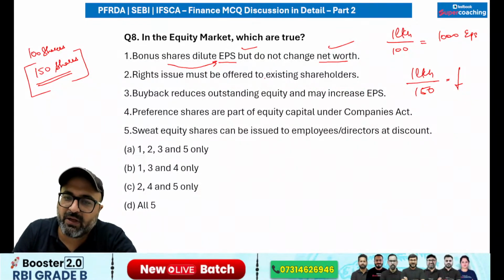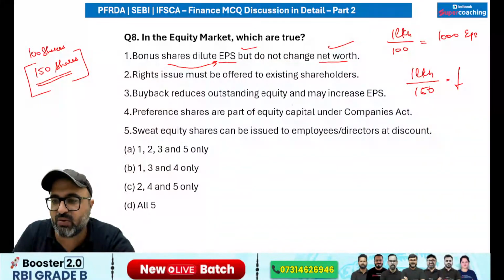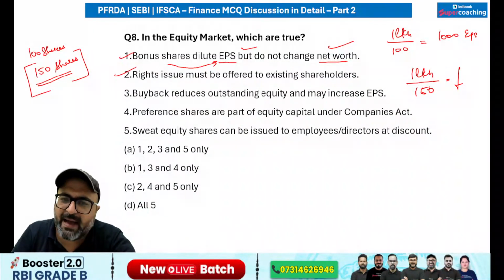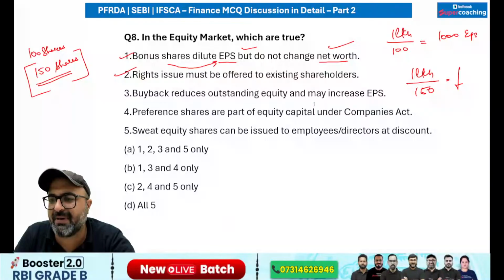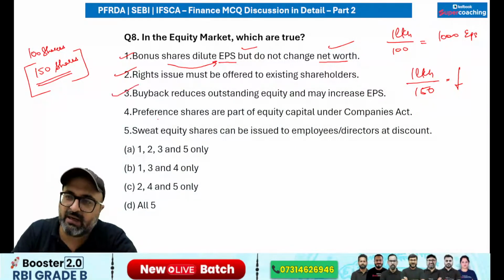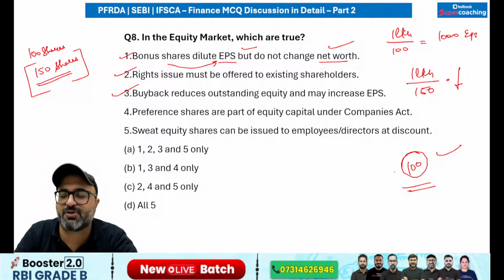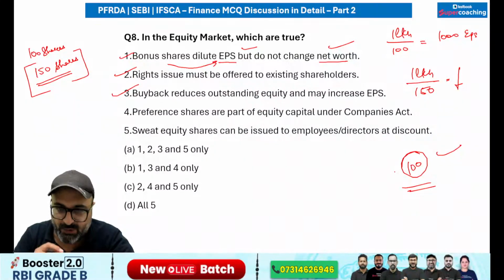Rights issue must be offered to the existing shareholders. Yes sir, that is true. Buyback reduces outstanding equity and may increase EPS. बिल्कुल सही है. 50 शेयर बायबैक कर लिए तो आउटस्टैंडिंग शेयर भी कम हो गए, प्लस पर शेयर जो रिटर्न है, जो अर्निंग्स है, that will also improve.